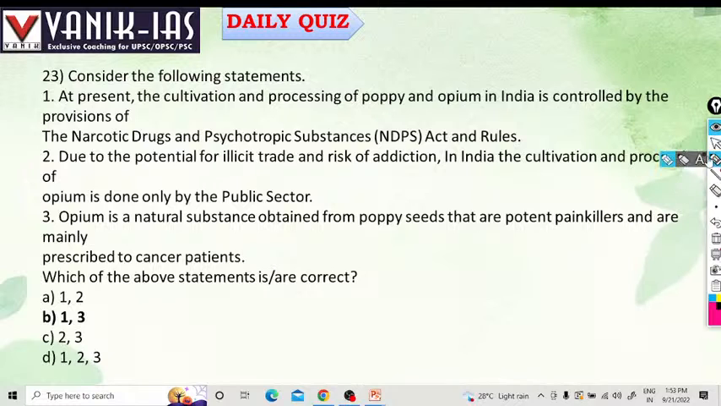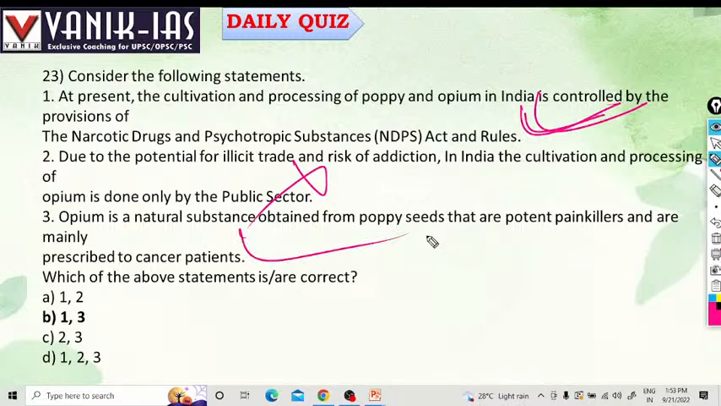Consider the following statements. At present, cultivation and processing of poppy and opium are controlled by the Narcotics Drugs and Psychotropic Substances (NDPS) Act and rules. Yes, due to the potential for illicit trade and addiction in India. Is cultivation and processing of opium done only by the public sector? No, it is not banned. Opium is a natural substance obtained from poppy, and a potent painkiller mainly prescribed for cancer patients. It has medicinal value. So, options 1 and 3 are right.